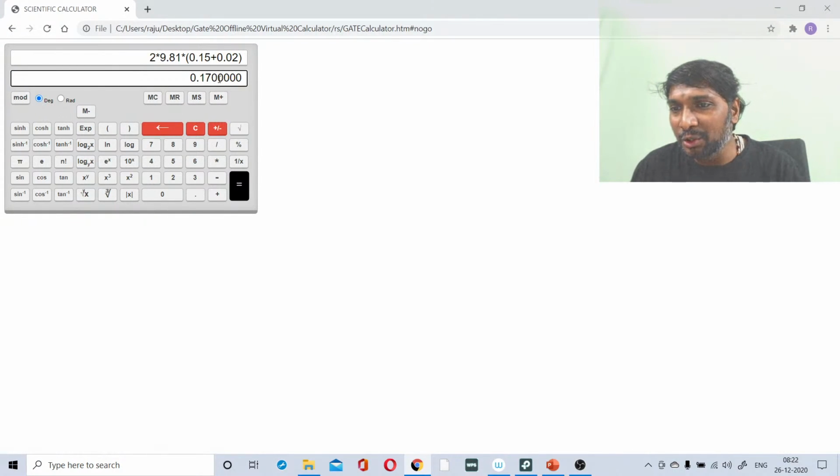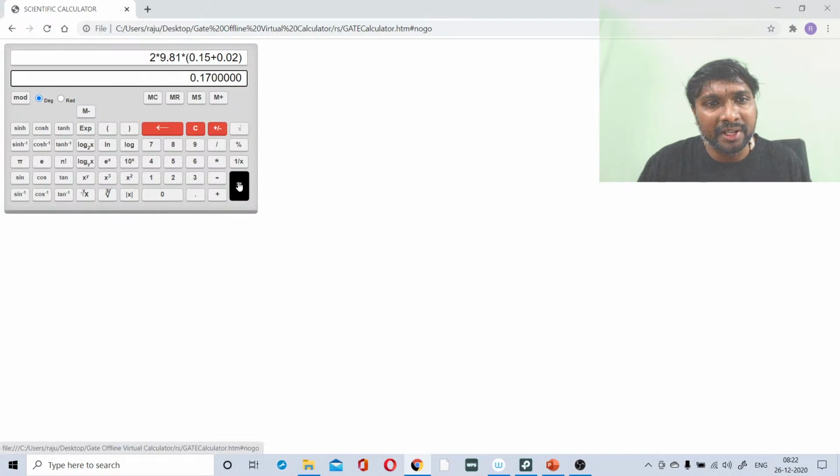So what will happen according to the BODMAS rule followed by the calculator? First it will calculate this bracket value, 0.15 plus 0.02. That is why it is giving 0.17 only. First it is calculating the bracket value. Then there is no division, only multiplication, so when you press the equality symbol it will calculate.